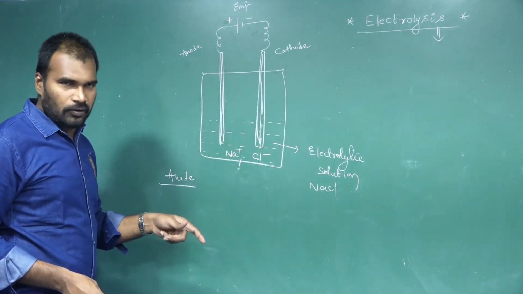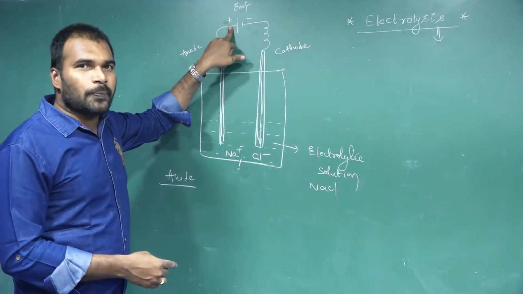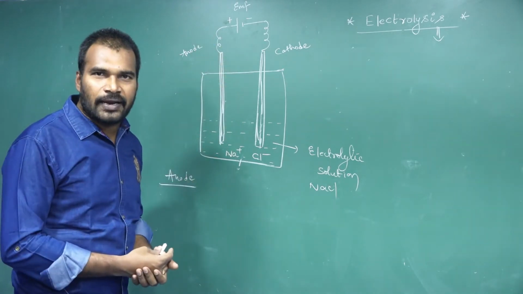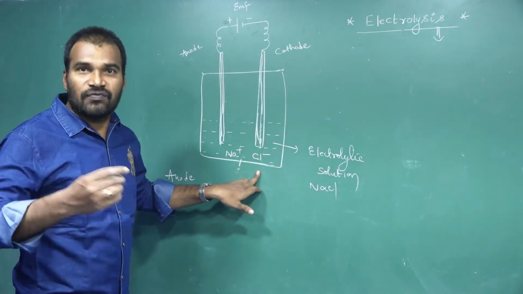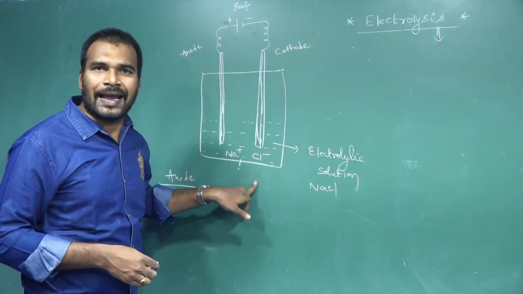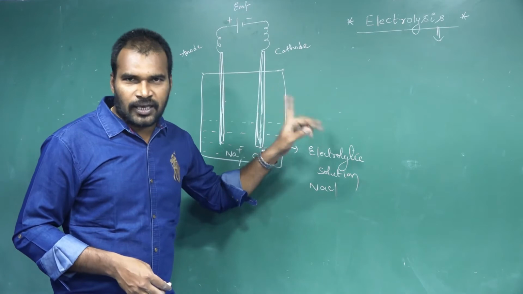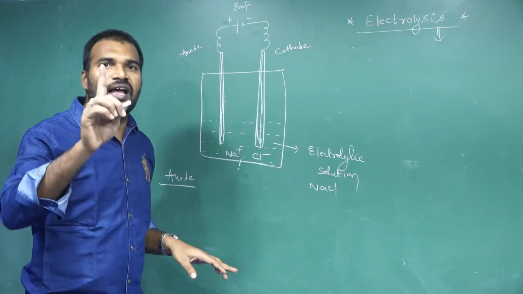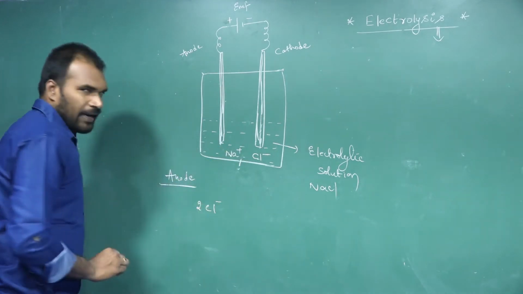This is what is important. See, anode means a positive terminal. Towards a positive electrode, which ions will be attracted? So towards a positive electrode always negative ions will be attracted. What we call the negative ions? Anions. So anions are always attracted by anode. Cations are always attracted by cathode. Okay, so at anode which ions can be oxidized? Anions will be oxidized.